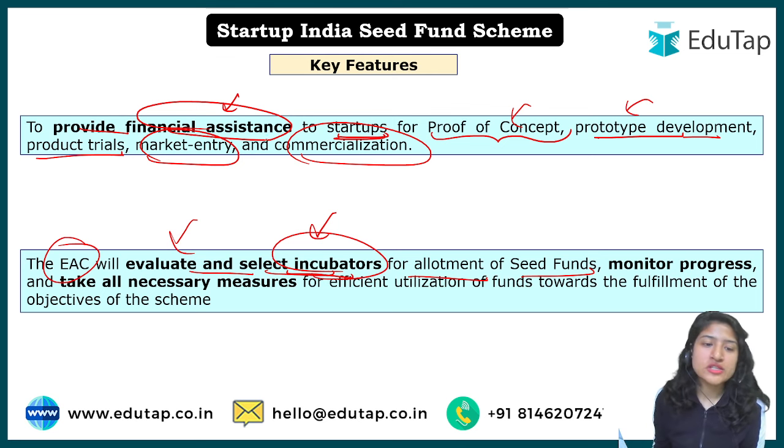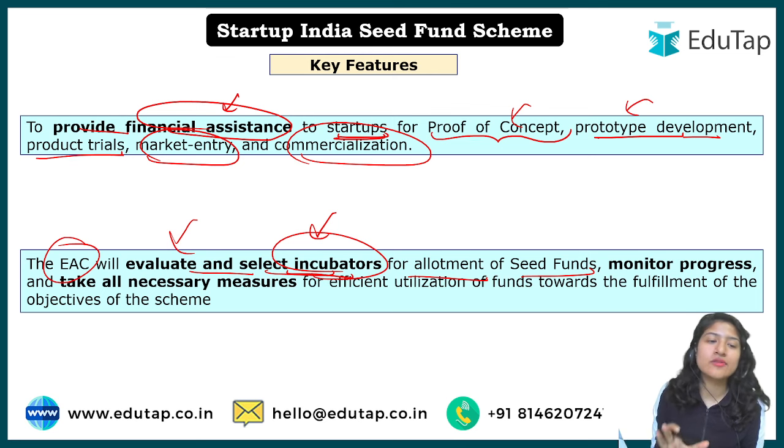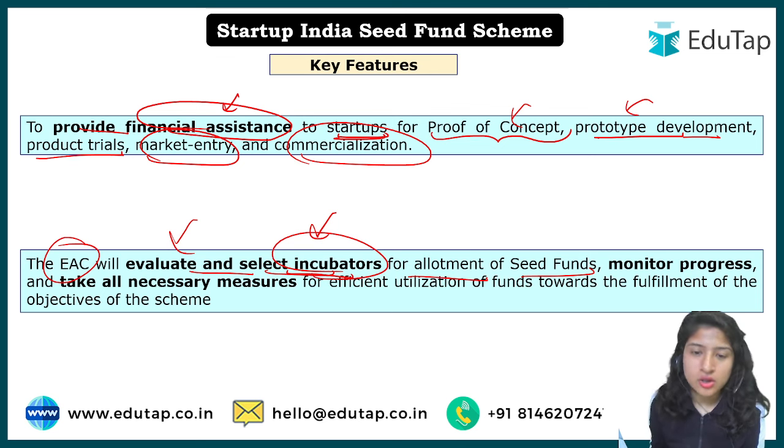It is not like, for example, if there are thousands of incubators, all of them will be catered to through this scheme. No, only the selected ones, and this will also depend on the types of startups and whether the incubator has all the facilities or not.